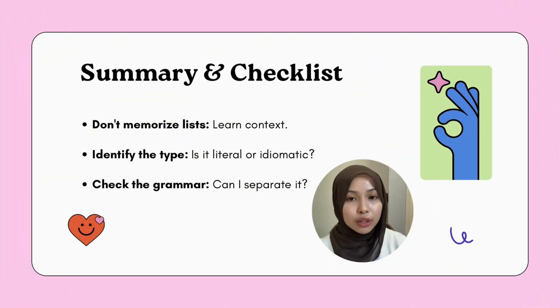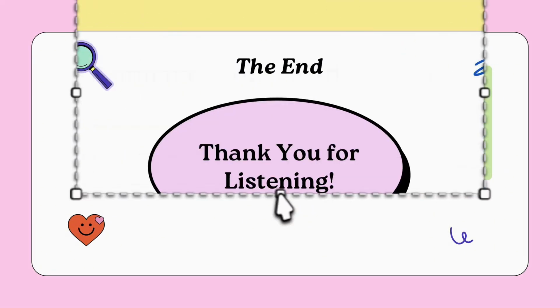Phrasal verbs can feel overwhelming, but you don't need to learn 500 of them today. Let's start with 5. Just like what I said earlier, let's start with the families. You can start by taking a verb and then you can start adding more particles to it. We have prepositions and also adverbs. Use them in a sentence or write them down.